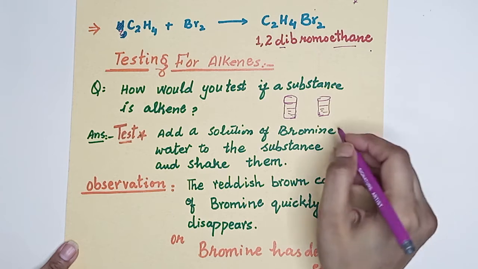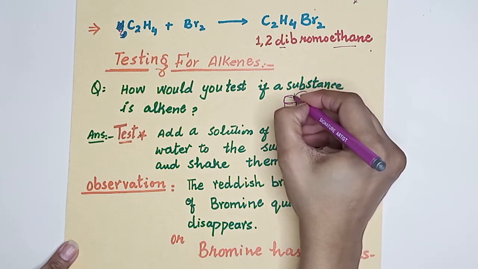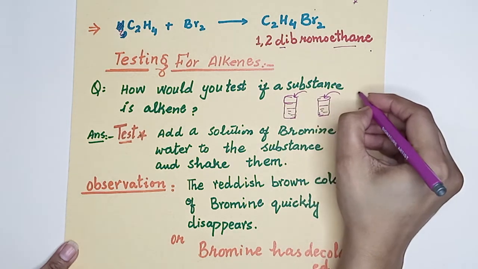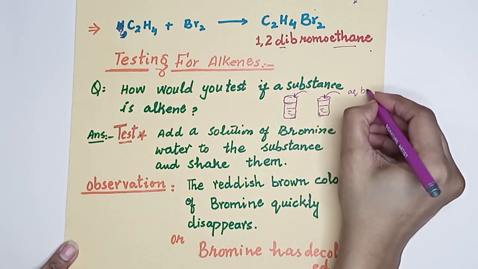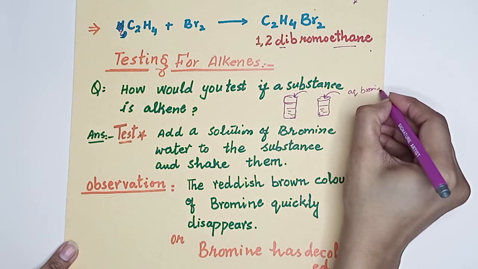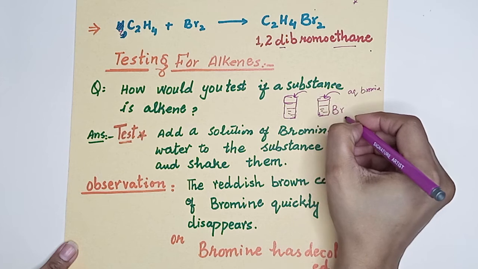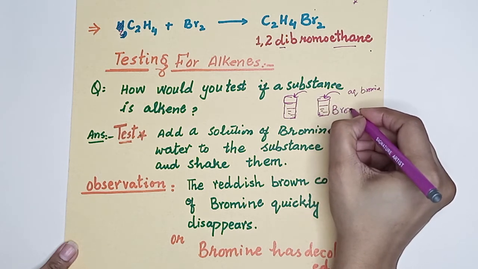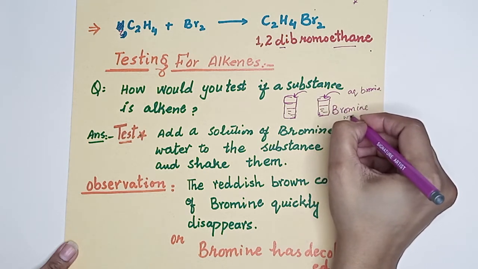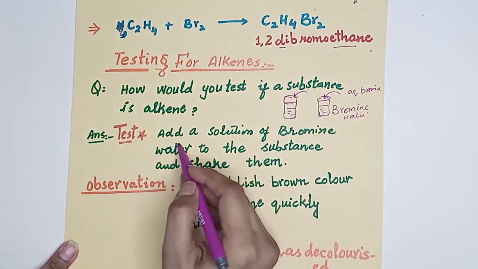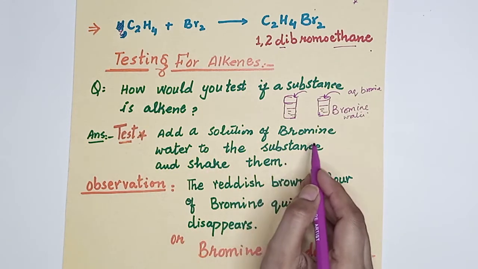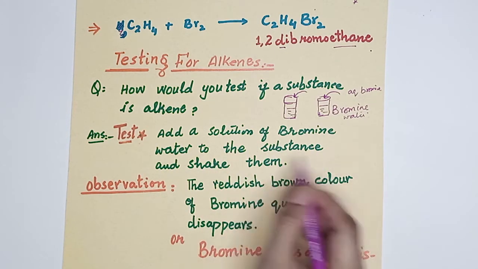What will we do? In that case, we will use bromine water, or aqueous bromine. We will do a test: add a solution of bromine water to this substance and shake them.